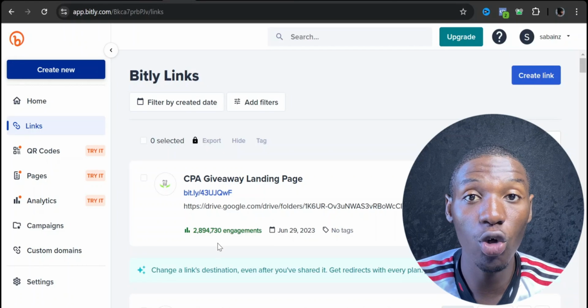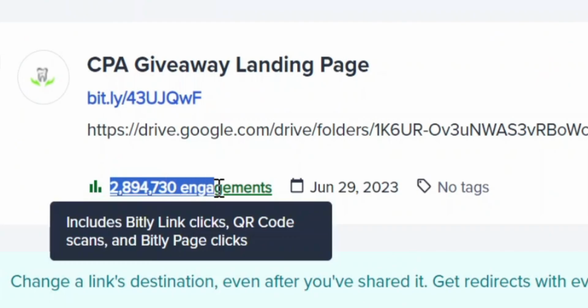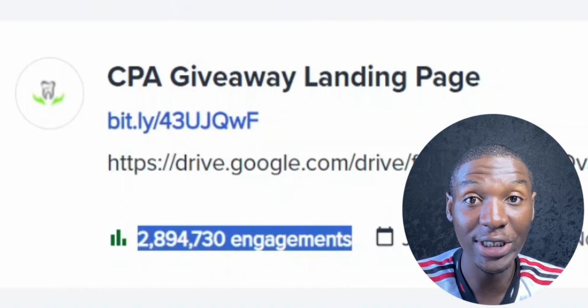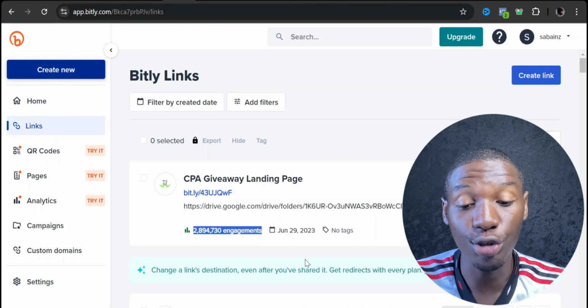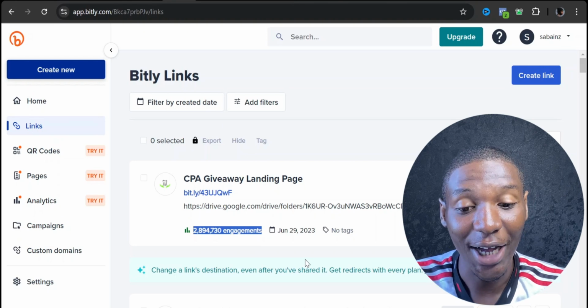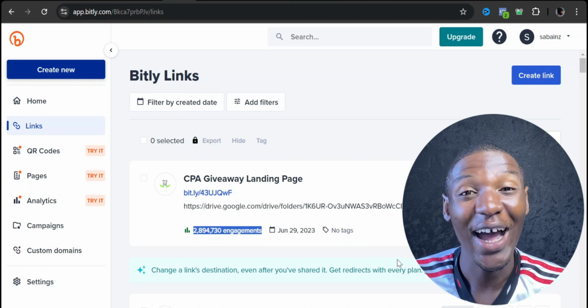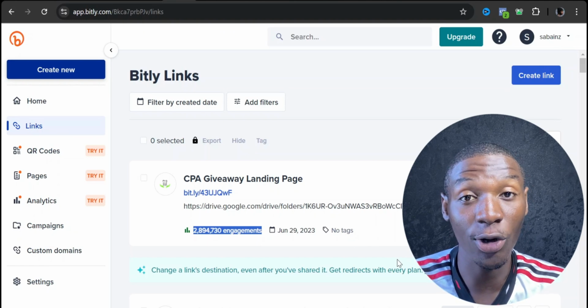And if you take a very close look on my screen, you're going to see that in the past 1 year, I've been able to gain over 2 million engagements using this black hat strategy. That is the same reason why I want to come over here on YouTube and share this strategy with you guys and show you exactly what I did in order to gain this kind of engagement, and how you can replicate exactly what I did and get this kind of results for yourself.